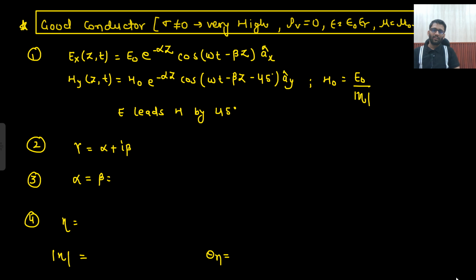For a good conductor, here mu equals mu naught mu r is written. Not this, mu naught mu r is written. Okay.